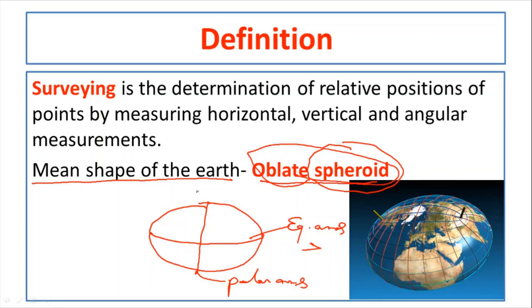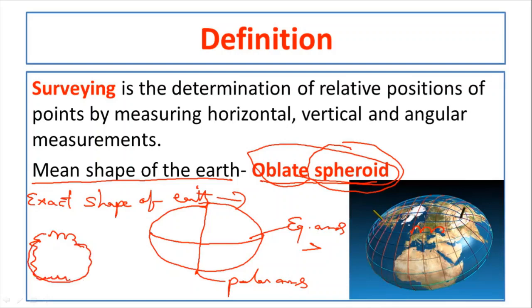Oblate spheroid. But if I ask you the exact shape of the earth, now we are representing the shape of the earth like this, but it is not actually like that. Instead there are some undulations on the earth surface, because of the mountains and the valleys. Whatever the exact shape of the earth is, that is called the geoid. So the mean shape of the earth is called an oblate spheroid, and the exact shape of the earth is called the geoid.